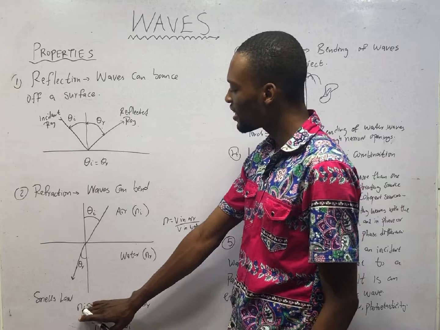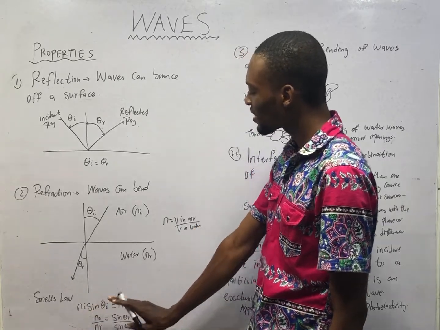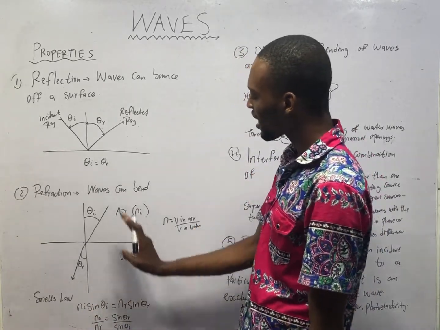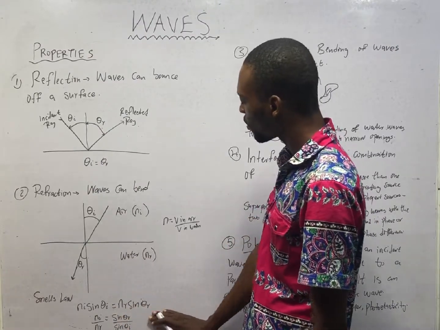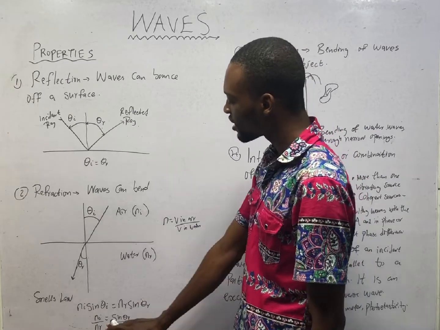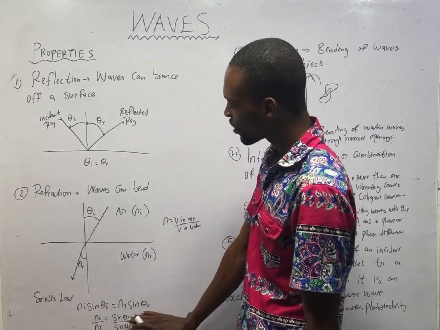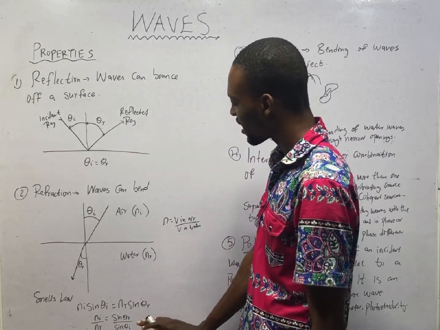So incident index times the sine of incident angle equals refracted index times sine of angle of refraction. So n_i over n_r equals sin θ_r over sin θ_i.